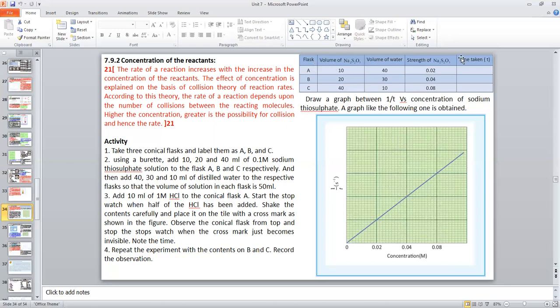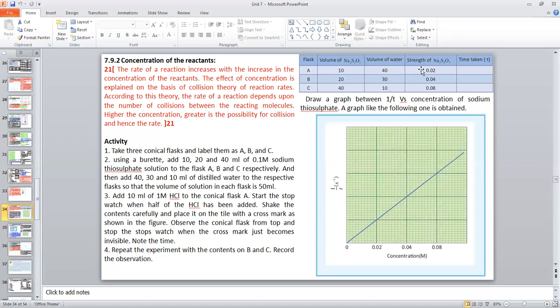And you see, the observed readings we can mark in the tabular column. Flask A, B, C, volume of sodium thiosulfate solution 10, 20, 40, volume of water 40, 30, 10. The sum of these two values becomes 50.